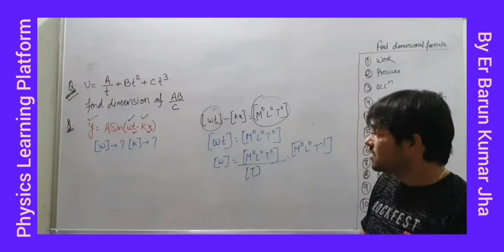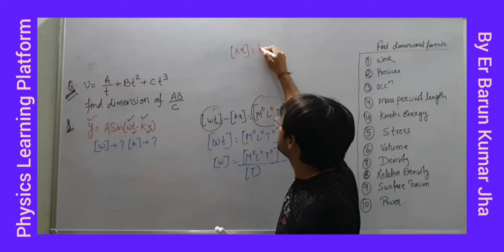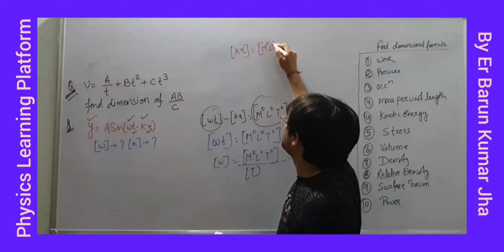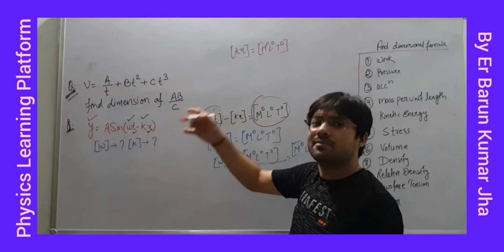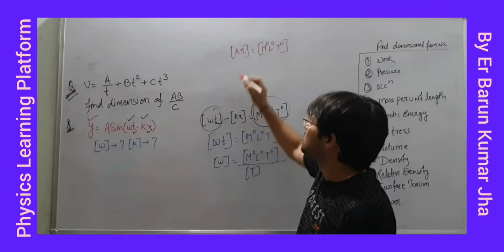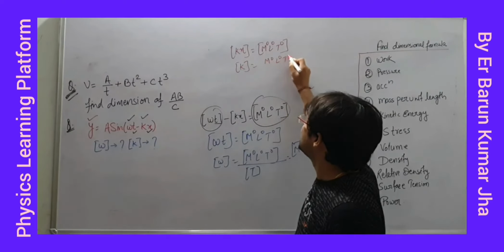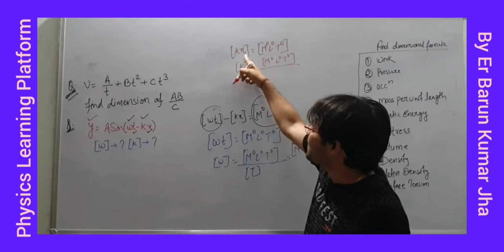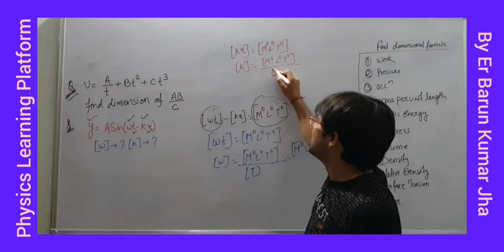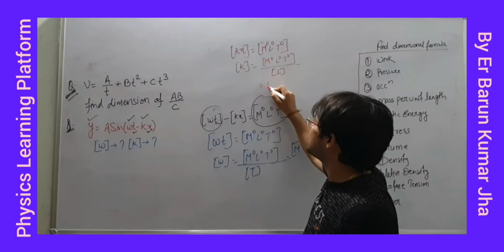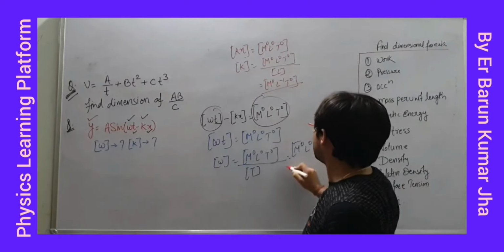Right? Similarly, kx is also dimensionless, so M0 L0 T0. kx is dimensionless, it does not mean that k is dimensionless and x is dimensionless. Fine, so you can see how much k will be: M0 L0 T0 upon the dimension of x. And what is x? I told you x is displacement, so the dimension will be L. So now the dimension of k is M0 L minus 1 T0, and this is one, this is another question.